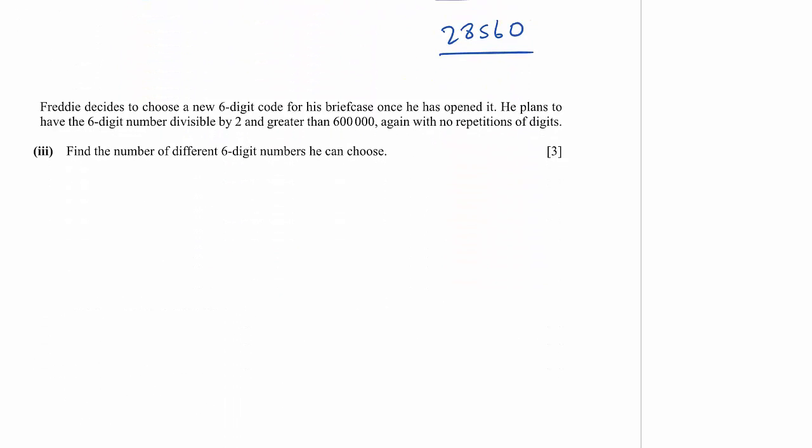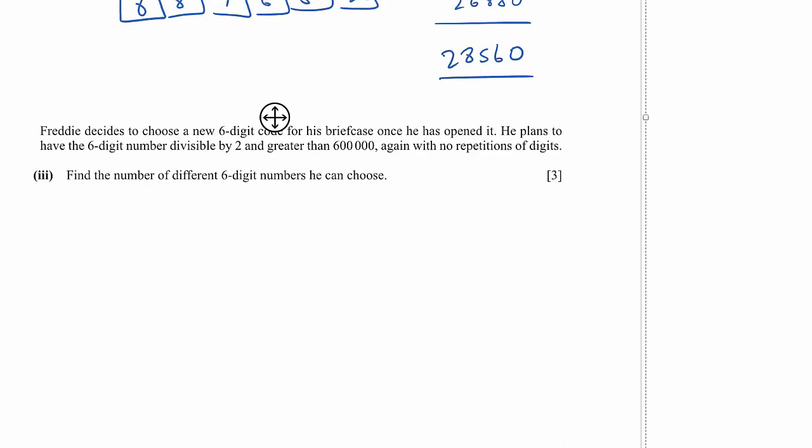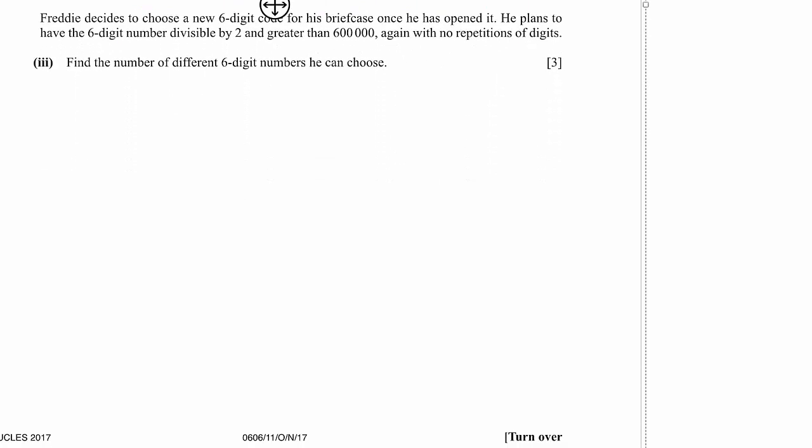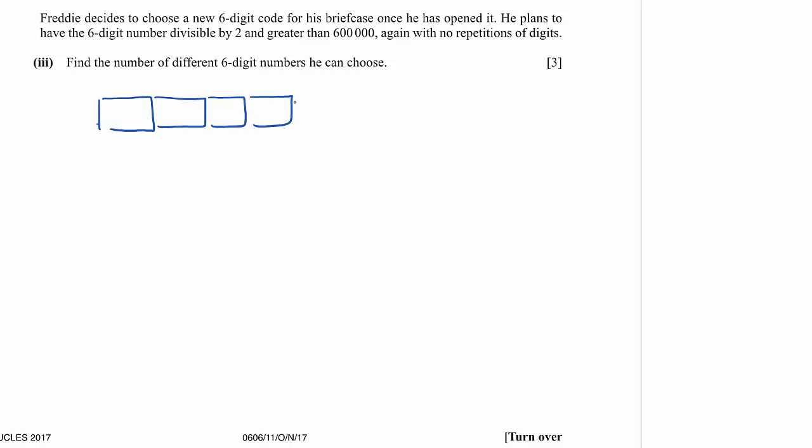So Freddie decides, which is not surprising considering how many he would have to try, to choose a new 6-digit code for his briefcase once he's opened it. He plans to have the 6-digit number divisible by 2 and greater than 600,000. Okay, so we've got some cases here that we could use. So 1, 2, 3, 4, 5, 6.